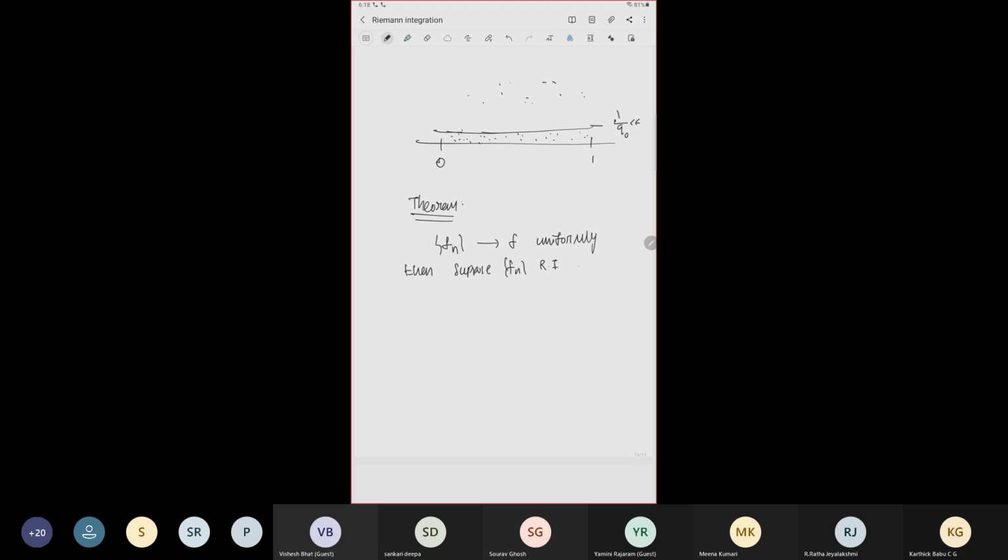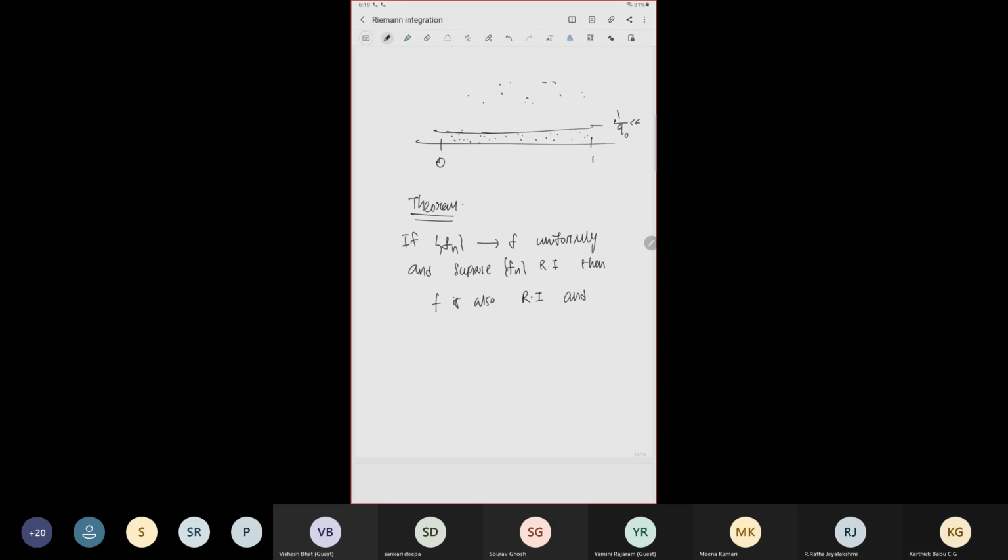Right? Then f is also Riemann integrable,